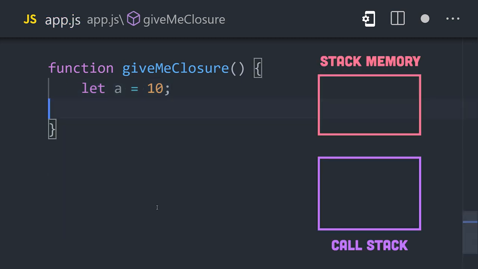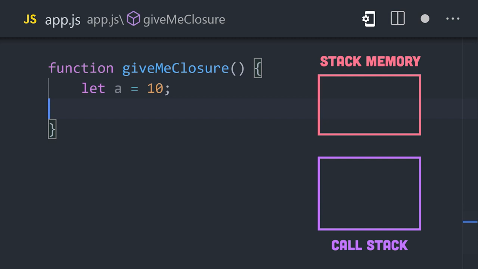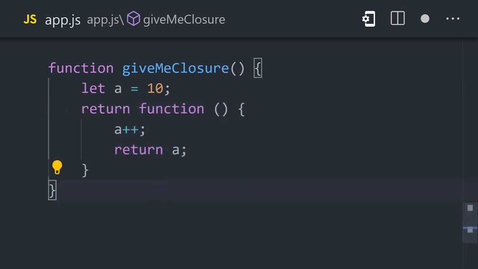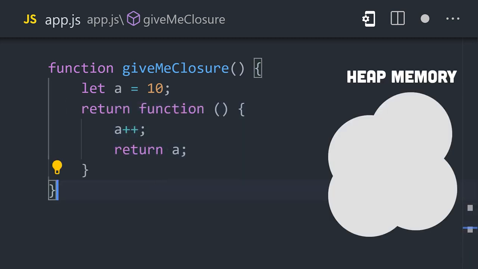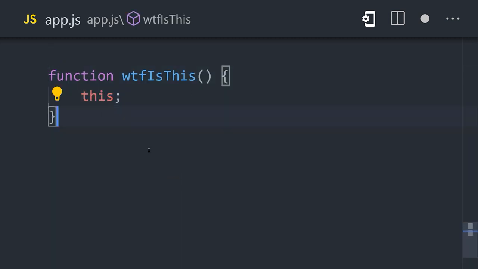Normally, when you call a function that has a variable with a primitive value, it's stored on the call stack, which is the browser's short-term memory. However, when you create a closure, the inner function can still access variables in the outer function even after the initial function call. That happens because JavaScript automatically stores the data in the outer function in the heap memory, which will persist between function calls. You'll rarely have to think about that as a developer, but what you're more likely to run into is this.